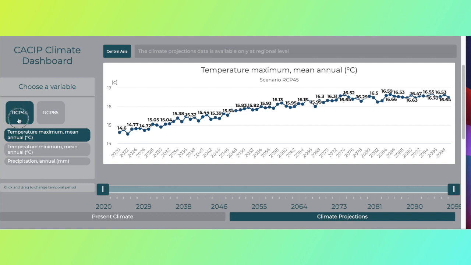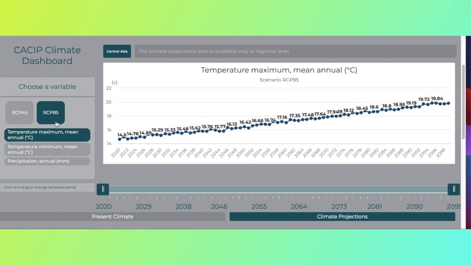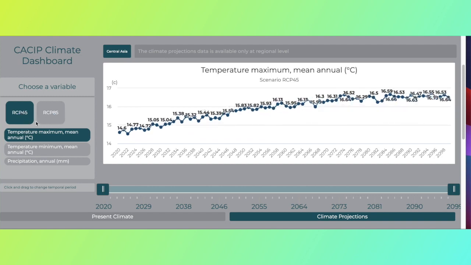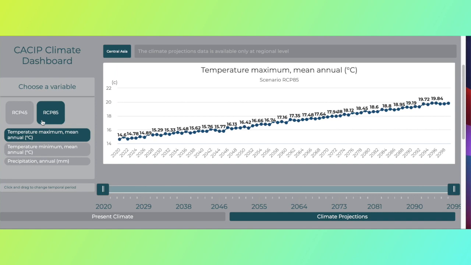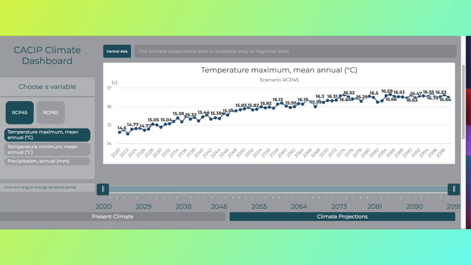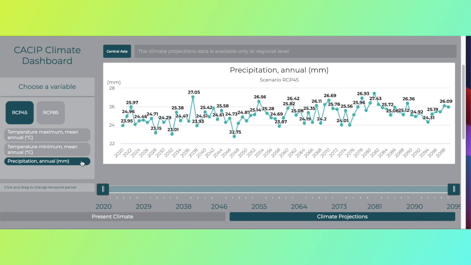The RCP 45, which assumes climate stabilization before the year 2100 through greenhouse gas emissions mitigation, and RCP 85, which assumes increasing greenhouse gas emissions and high concentrations beyond the year 2100. In other words, you can select a projection under either a good scenario, the RCP 45, versus a bad scenario, the RCP 85. Also, we notice that 3 variables are available here: maximum temperature, minimum temperature, and annual precipitation.